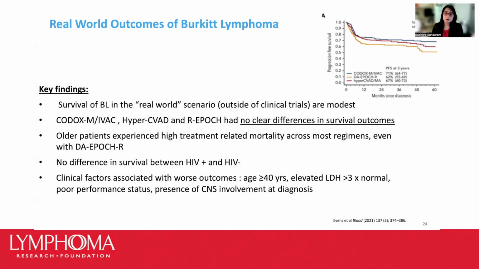Conversely, the higher risk group, which had 2 or more of these adverse factors, which is usually over half of the Burkitt lymphoma patients we see in the real world, had much poorer survival. So it's important that these factors be considered in clinical practice to help decide on treatment strategies. And overall, we learned that there's a continued need to identify the optimum treatment of Burkitt lymphoma with high-risk disease specifically, and those with CNS disease. It's also important, though, to identify the patients with low-risk disease, where maybe a lower amount of therapy may be sufficient to achieve a cure in these patients.